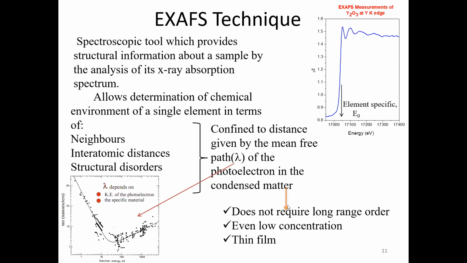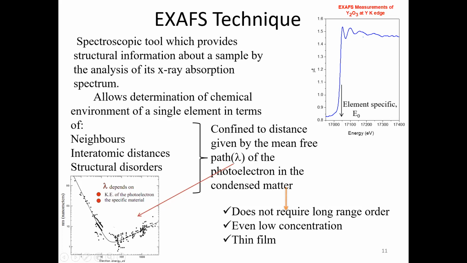For example, this is the mean free path plot versus electron kinetic energy. You can see that in our EXAFS energy range, it hardly propagates more than 1000 eV from the edge. In that region, it can see only up to around 10 angstrom or so of information from the absorbing atom.